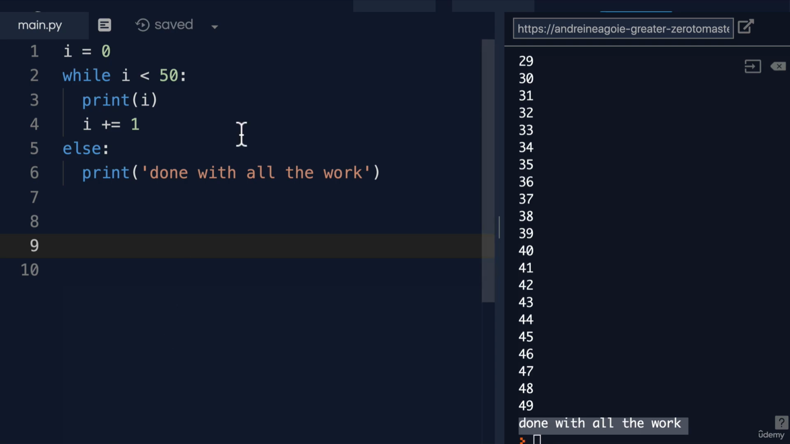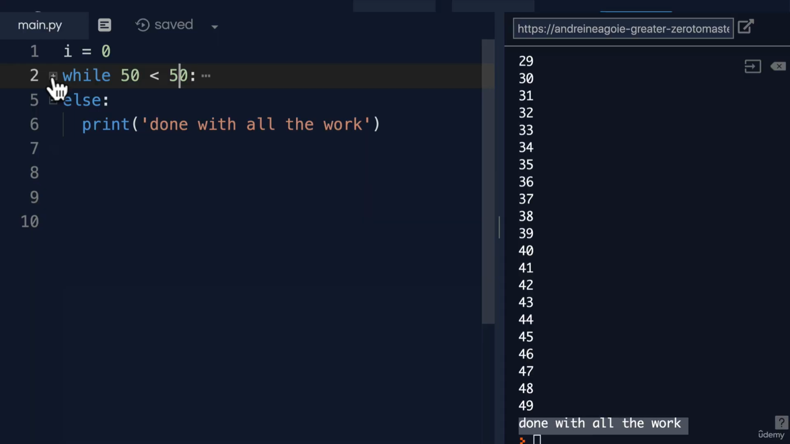And this should read like English, right? While i is less than 50, keep looping through here. And as soon as we get to the last part, where i becomes 50, where 50 is no longer less than 50, the Python interpreter is going to say, all right, I don't care about anything under there. Let's go to the next line. And I get otherwise. So in this case, we don't have anything else happening. We can print done with all the work.